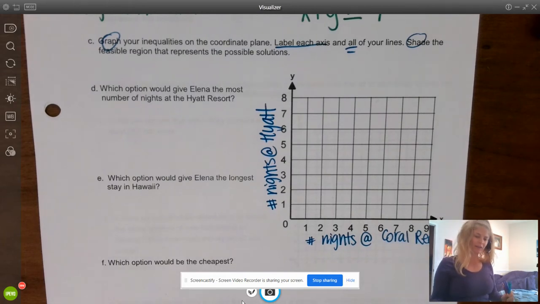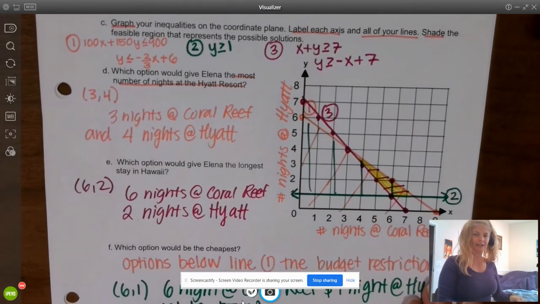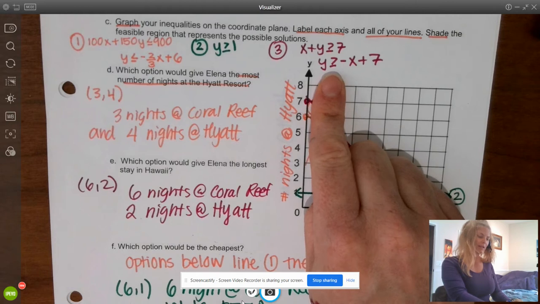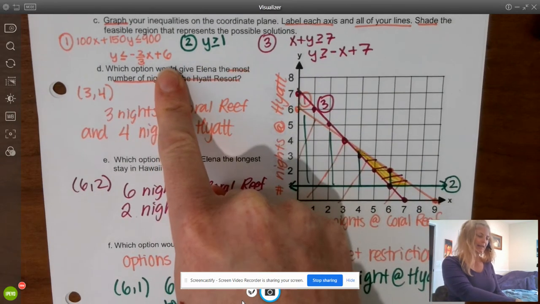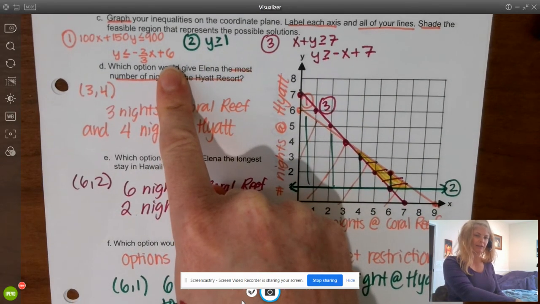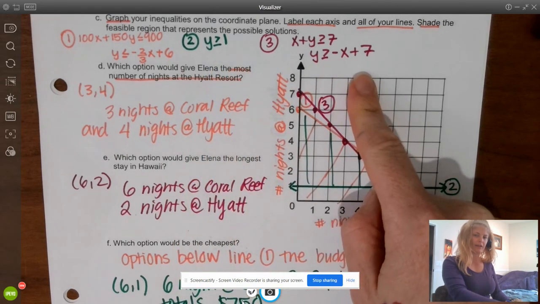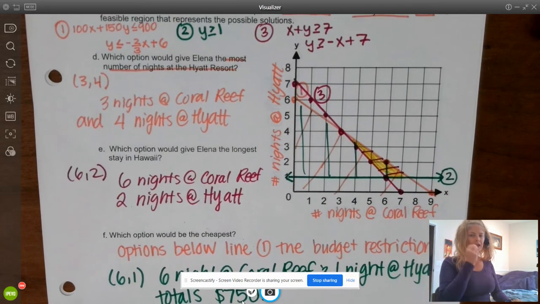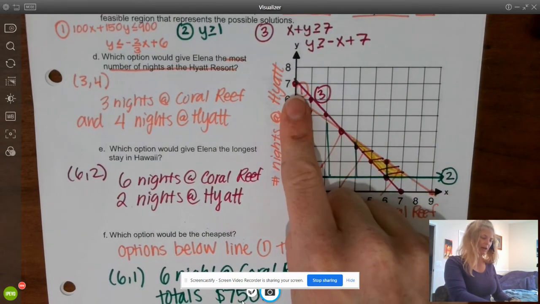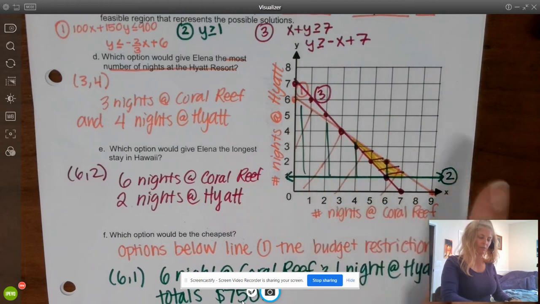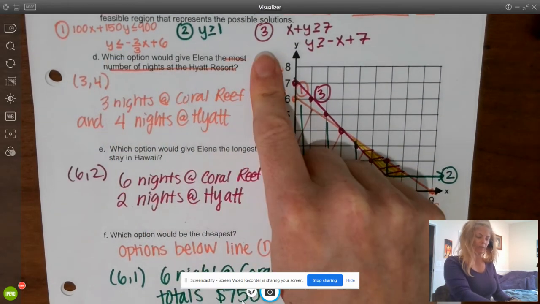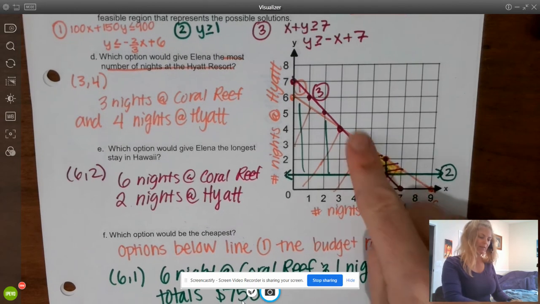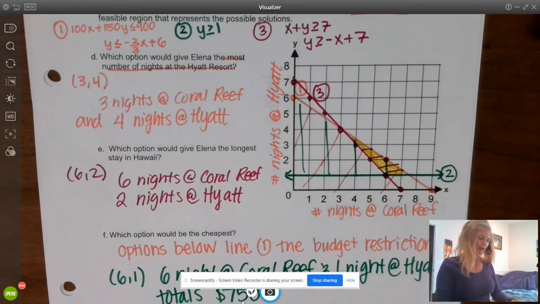Okay, let's see how you did. The first thing that I did when graphing these is I rewrote them in slope-intercept form when needed. So I had y is less than or equal to negative 2/3 x plus 6, y is greater than or equal to 1, and y is greater than or equal to negative x plus 7. When I graphed them, of course, I labeled my boundary lines 1, 2, and 3, matching with the labels I have here. And I had this feasible region. It looked like a triangle.